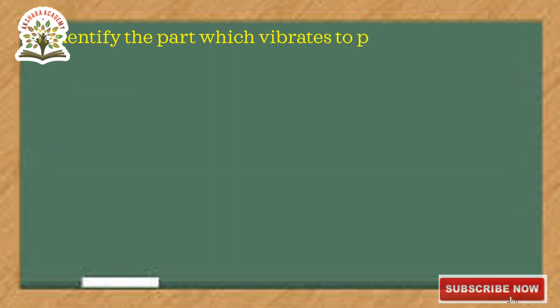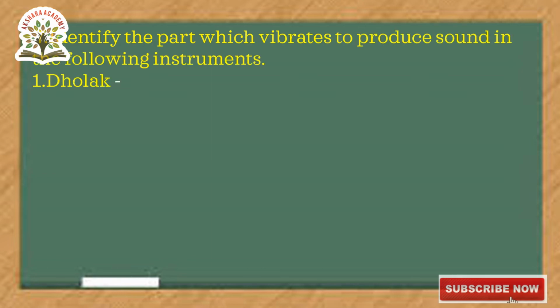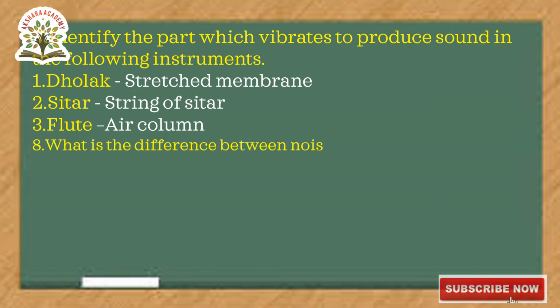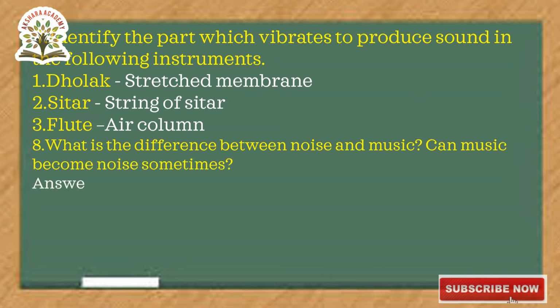Identify the part which vibrates to produce sound in the following instruments: dholak, sitar, and flute. In dholak, which part vibrates? Stretched membrane. Sitar, strings. Flute, air column.